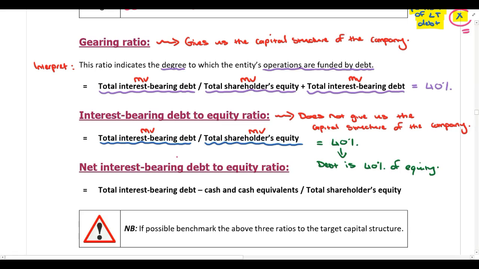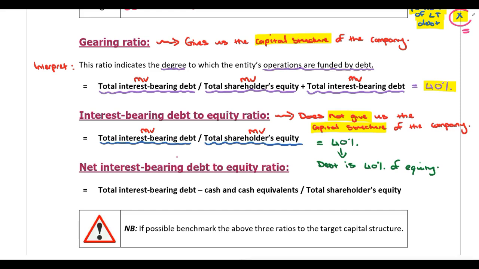So the benefit of the gearing ratio is that the gearing ratio gives us the capital structure of the company. If we get an answer of 40%, that means that the company's operations are funded by 40% debt and 60% equity. A limitation of the debt to equity ratio is that this does not give us the capital structure of the company. It just tells us what percentage debt is of equity, because you are just taking debt and dividing by equity. However, why is this ratio included if it has this limitation?